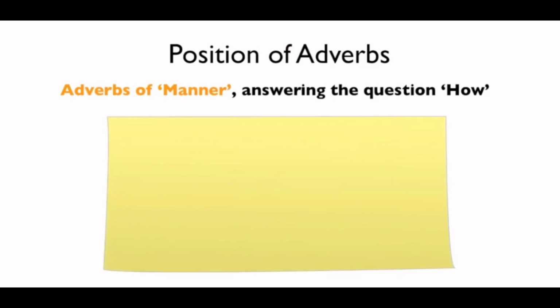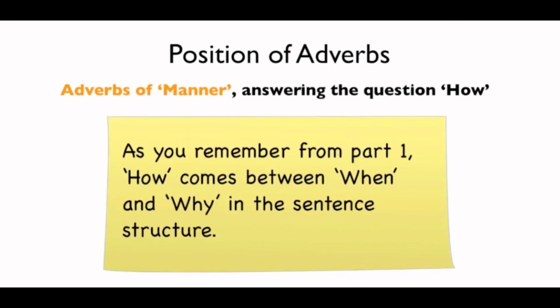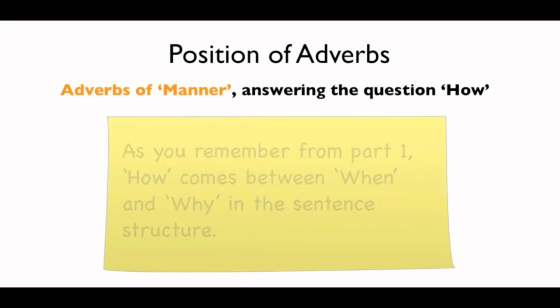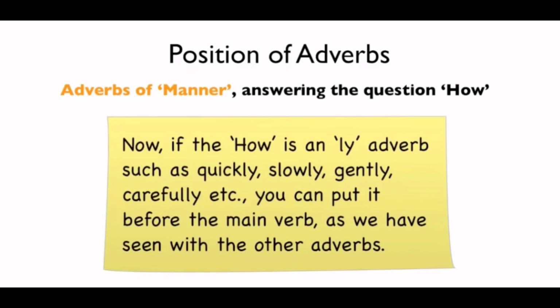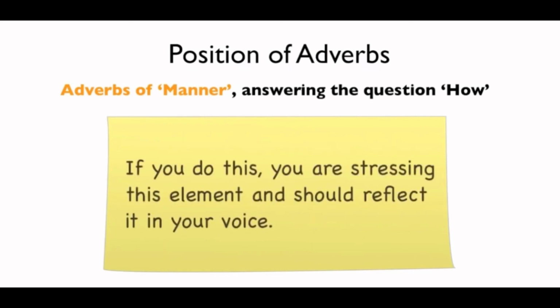As you remember from the first part, how comes between when and why in the sentence structure. Now, if the how is an ly adverb such as quickly, carefully, you can put it before the main verb, as we have seen with other adverbs. And if you do this, you are stressing this element, and that should be reflected in your voice.